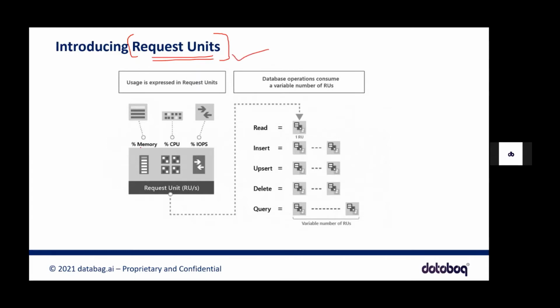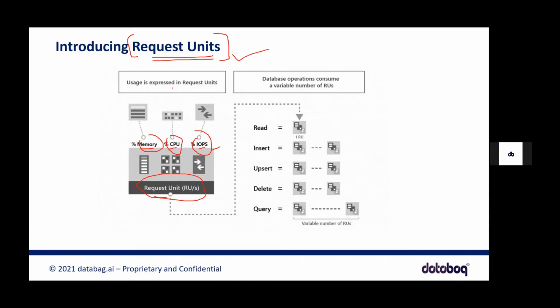So an RU is a combination of memory, CPU, IOPS. IOPS is input output performance. So the combination of memory, CPU, IOPS is nothing but an RU. By default, the least number of RUs you can provide in the portal is 400 RUs. That's the least you can give. Below 400, the portal will not accept. So it needs a minimum of 400. And the maximum, it depends. You can give 10,000, 20,000. Again, there is a limit. If you want more than that, because you have a huge requirement, you can raise a request in the Azure portal to the support team, and they can help you with RUs beyond the threshold, right?